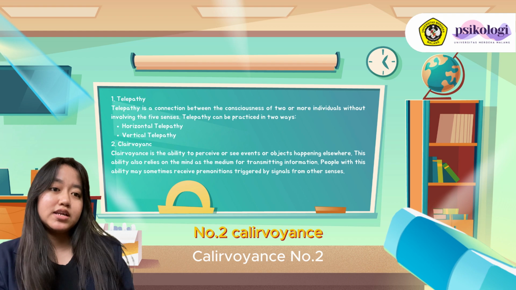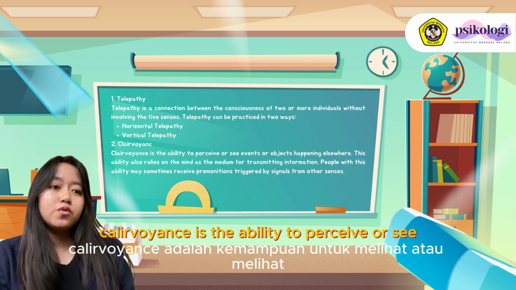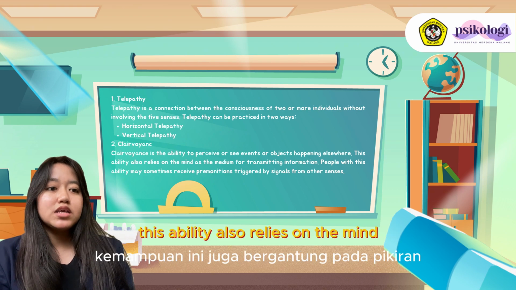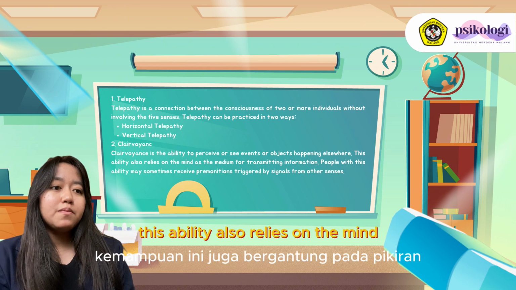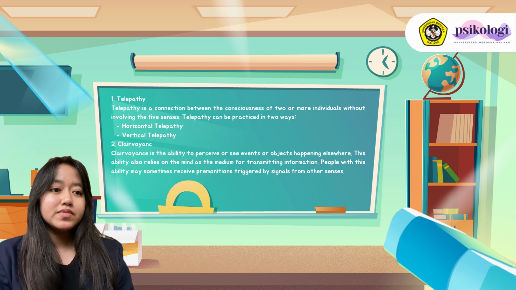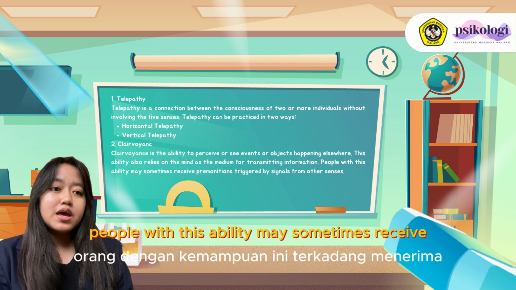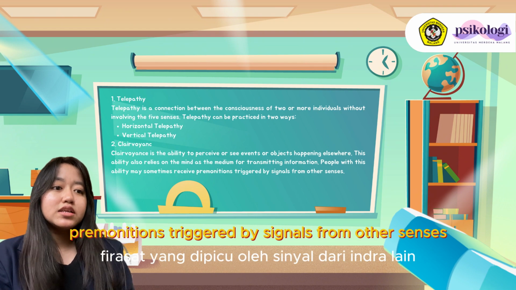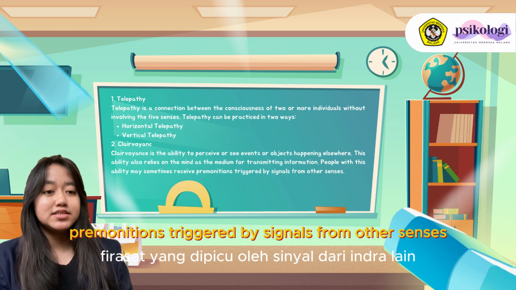Number 2, clairvoyance. Clairvoyance is the ability to perceive or see events or objects happening elsewhere. This ability also relies on the mind as the medium for transmitting information. People with this ability may sometimes receive premonitions triggered by signals from other senses.